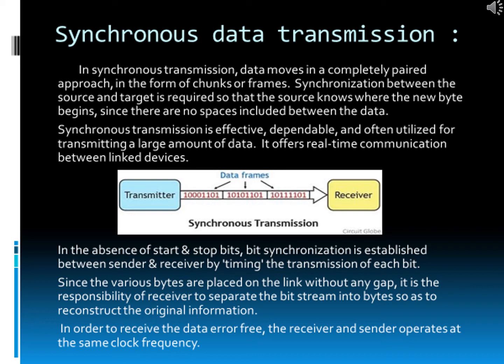In the absence of start and stop bits, synchronization is established between sender and receiver by timing the transmission of each bit, as you can see in this picture. Since the various bytes are placed on the link without any gap, it is the responsibility of the receiver to separate the bit stream into bytes so as to reconstruct the original information. In order to receive the data error free, the receiver and sender operate at the same clock frequency.